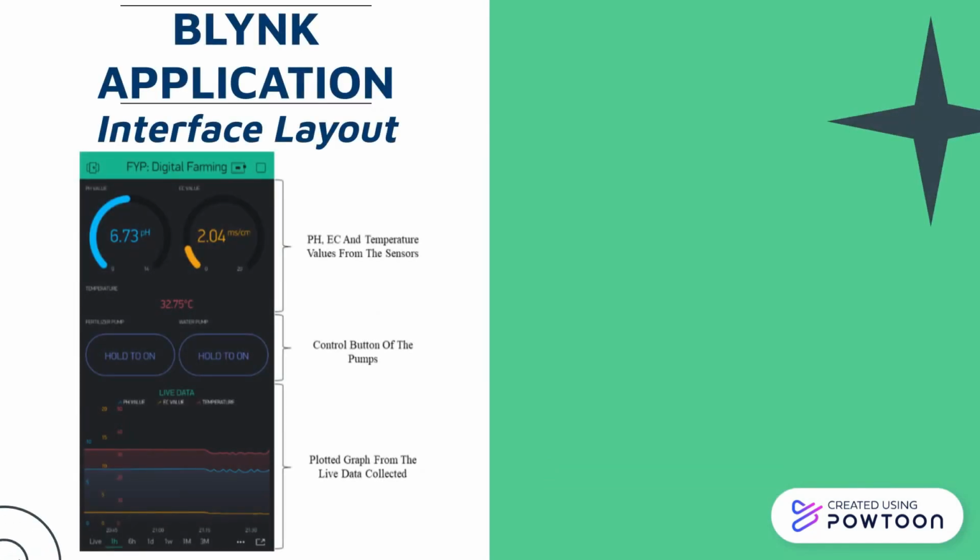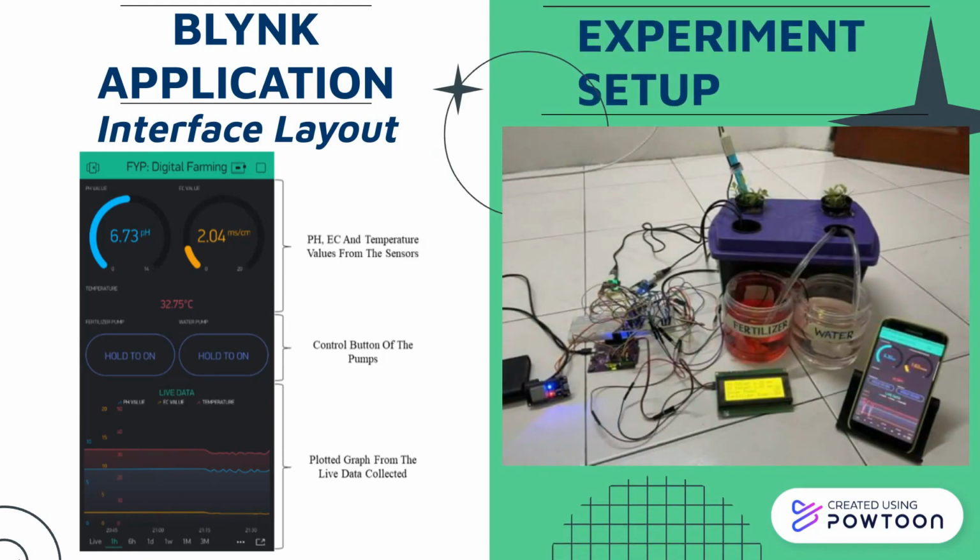The Blynk application has been used to connect the digital farming system with a smartphone for the purpose of monitoring and controlling the system. The interface layout can collect the real-time data of the hydroponic system and has 2 buttons for controlling the pump.